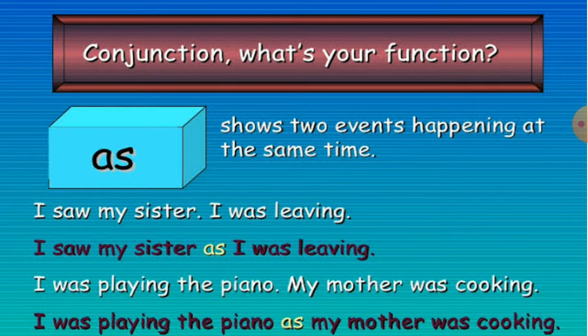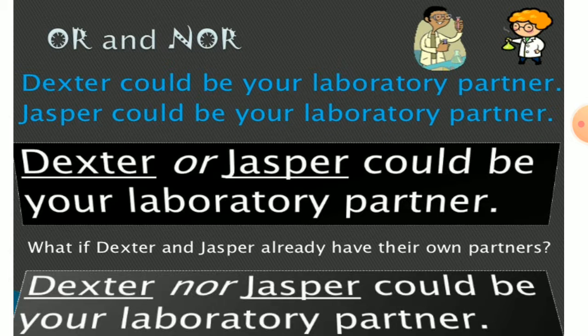As shows two events happening at the same time. So here two examples are there, and then in those examples we have added the conjunction as. I saw my sister, I was leaving. I saw my sister as I was leaving. I was playing the piano. My mother was cooking. I was playing the piano as my mother was cooking.